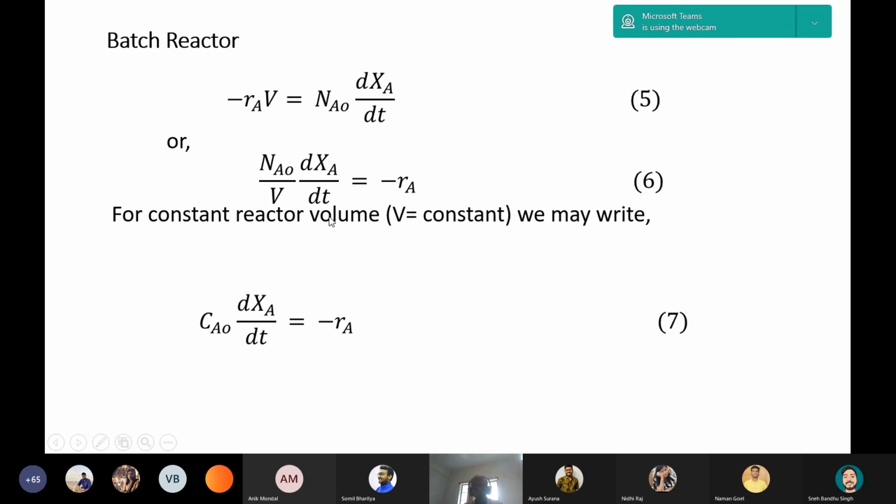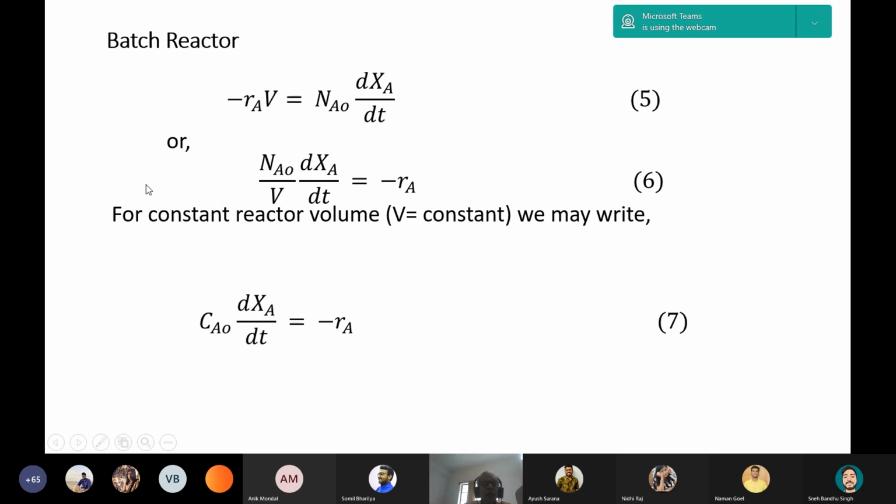But if we consider a closed vessel and the stoichiometry of the reaction is such that A gives 2R, that is, volume is increasing with reaction, the number of moles is increasing. 1 mole of A produces 2 moles of R. In this case, volume is not at all constant. That will be a variable volume reaction. In that case, we have to analyze in a different way.